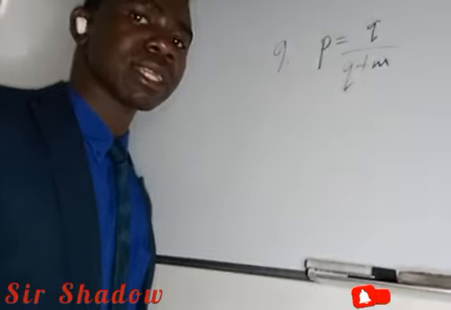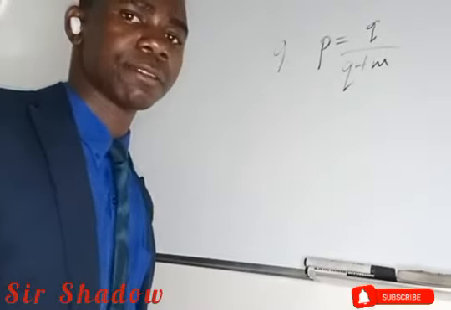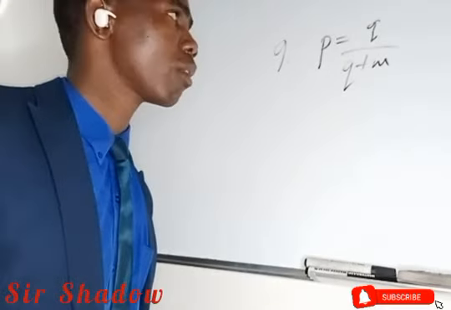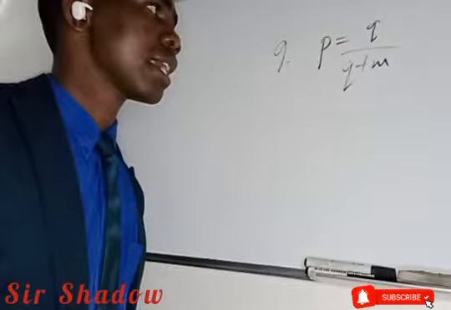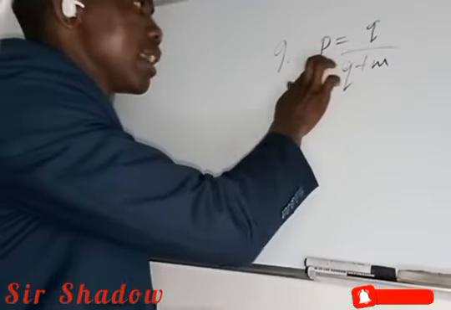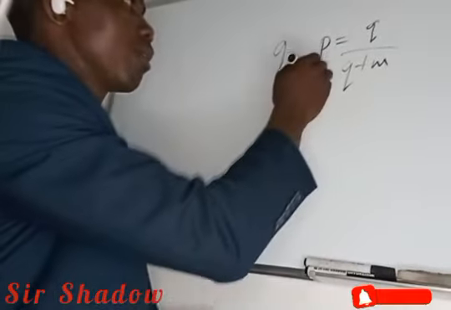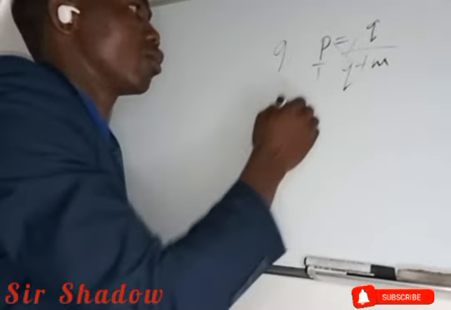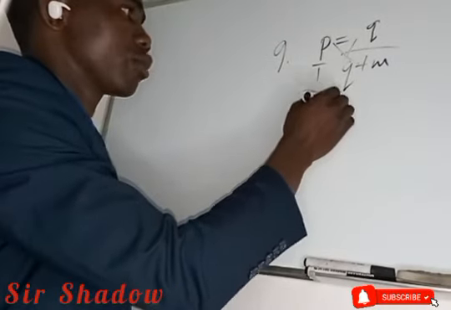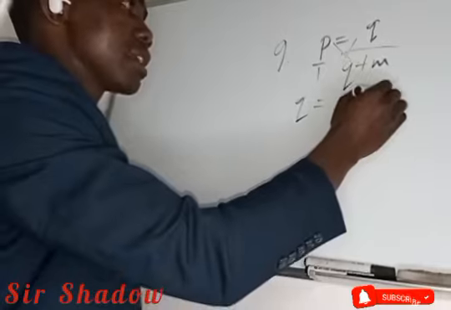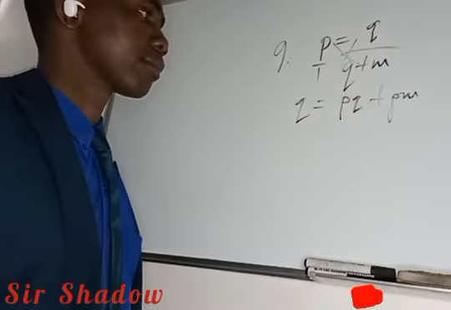So to make m subject of formula, first thing we have to clear the fractions. How to clear the fractions? We have to multiply both sides by q plus m, or since this one is over 1, we can do cross multiplication. So q is equals to pq plus pm.